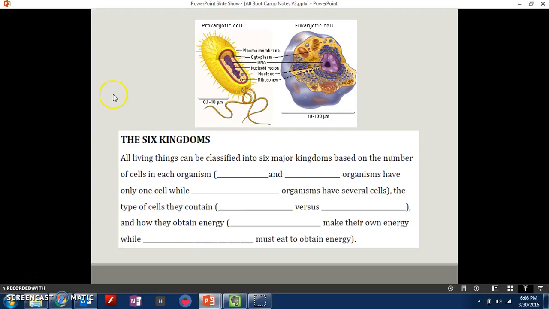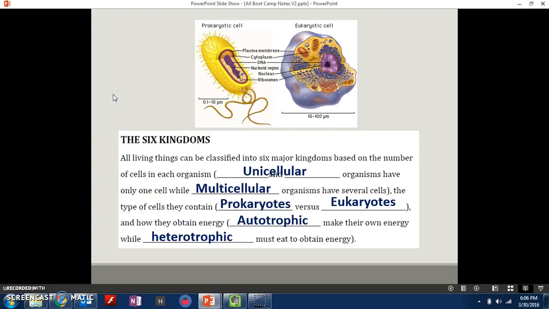All right. And so there's 6 different kingdoms. And so all living things can be placed into one of the 6 kingdoms. So you have a lot of cells that are unicellular, meaning one cell. You have a lot of organisms that are multicellular, that have several cells. There's also the different types of cells. Some of them are prokaryote, no nucleus, and others are eukaryote, has nucleus.